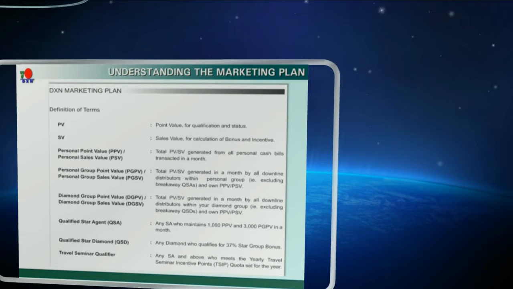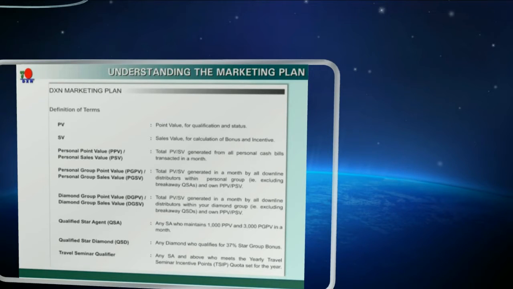PPV, PSV: personal point value and sales value. The total PV and SV generated from all the personal purchase cash bills transacted in this month. Personal group point value and sales value, the PGPV and the PGSV: the total PV and SV generated in a month by all your downlines in your personal group, excluding your group under QSA, that is, your PPV and the PPV of your non-QSA downlines.